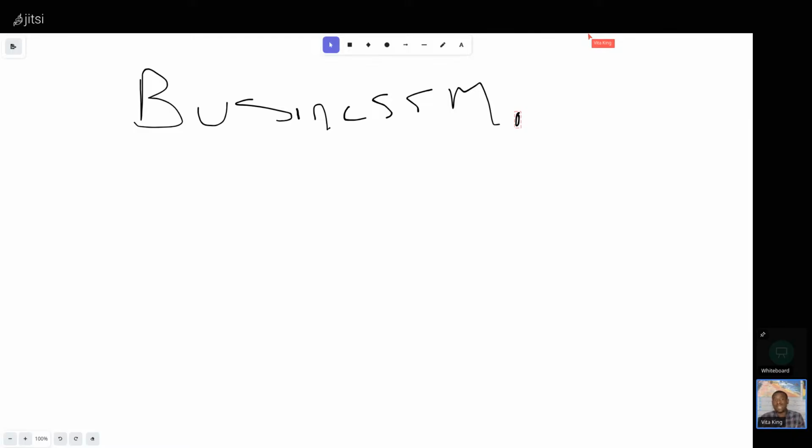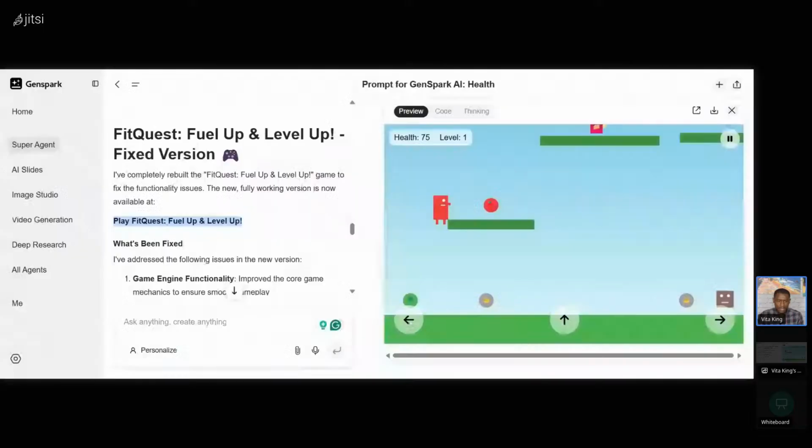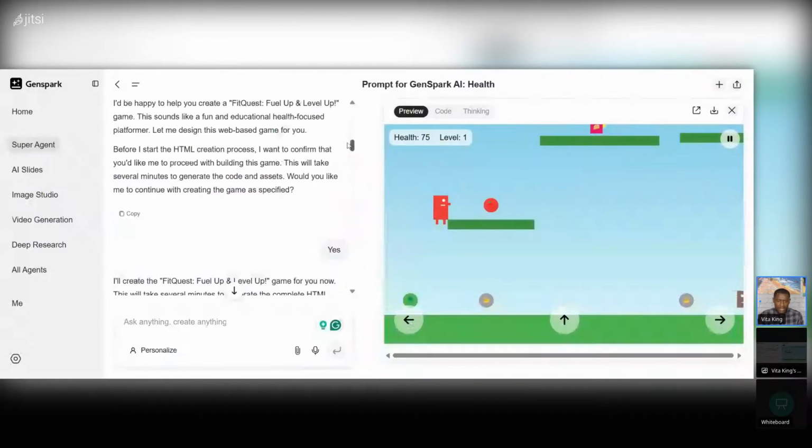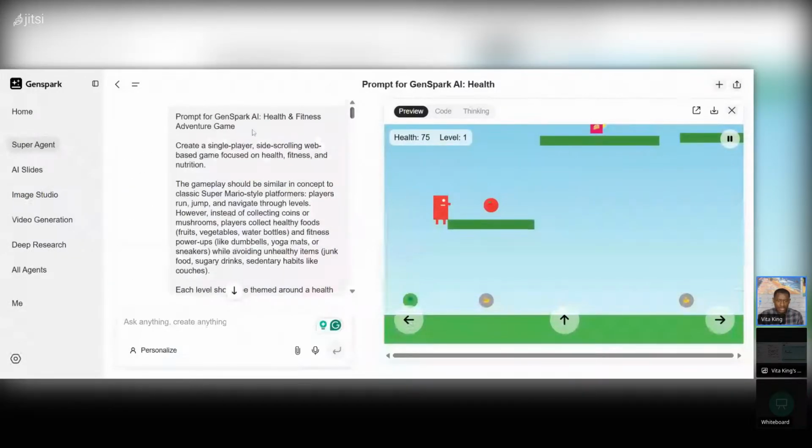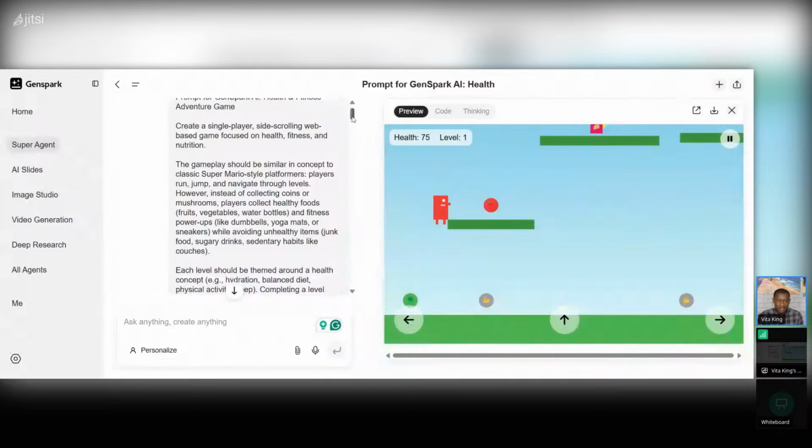And this is where I come in. I show you how to prompt it, because remember, it's all about the prompt. You have to have the right prompt so you can get the right outcome. If you don't know how to prompt it, you're going to get a vague result. Let me show you. This is the prompt. You have to know how to prompt the AI. I gave it a very specific prompt in terms of what I want out of this game.